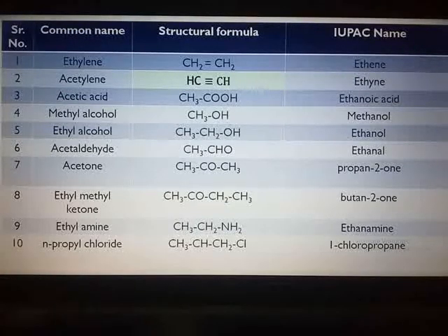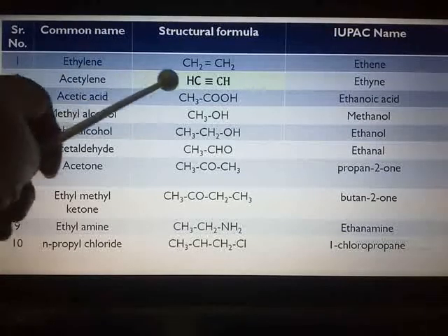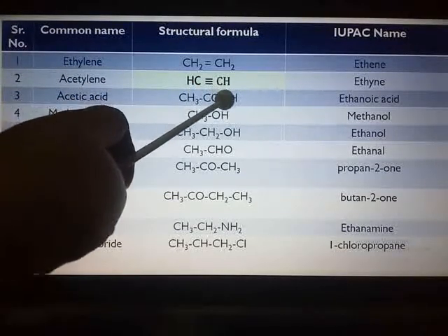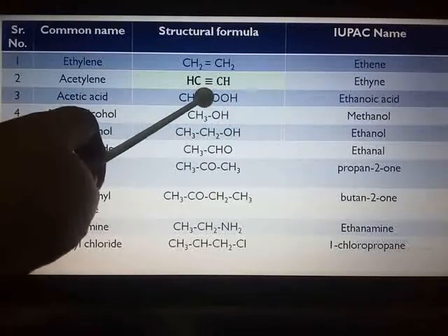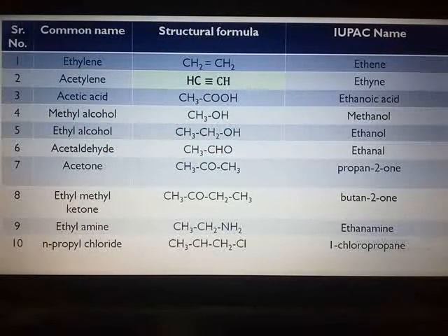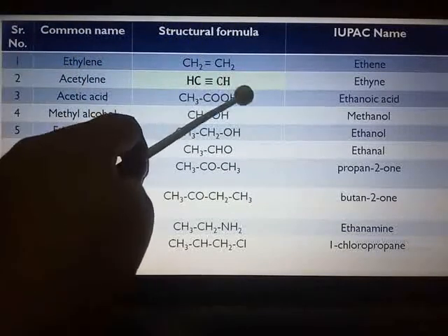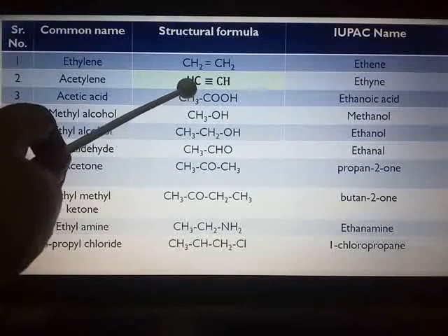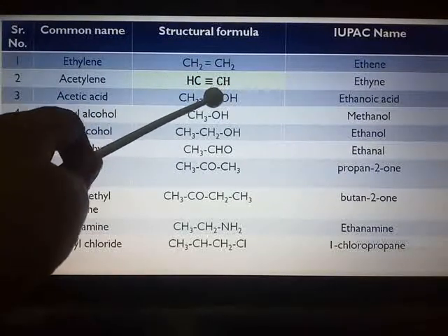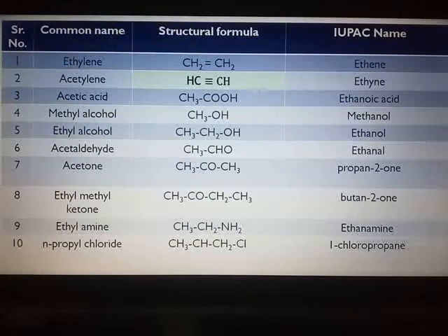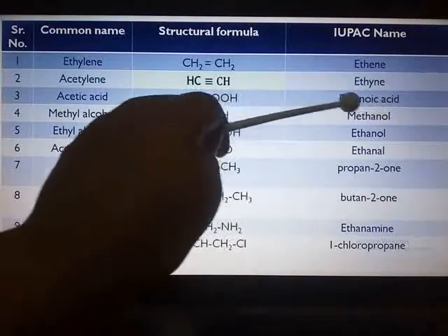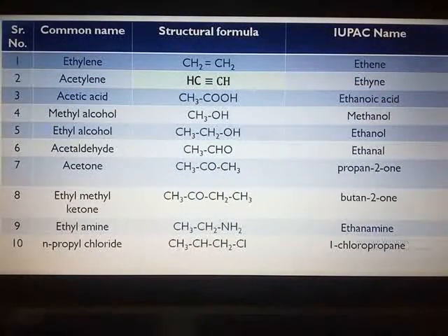Now we go to slightly difficult ones. Acetic acid, CH3-COOH. 2 carbon atoms are there. So the parent alkane is ethane. Now here you can see a functional group, carboxylic acid, is attached to one of the carbon atoms. So your condensed name, when carboxylic acid is there, is OIC acid. So ethanoic acid. From ethane, the last E is replaced by the condensed name of the functional group. So ethanoic acid. Similarly,